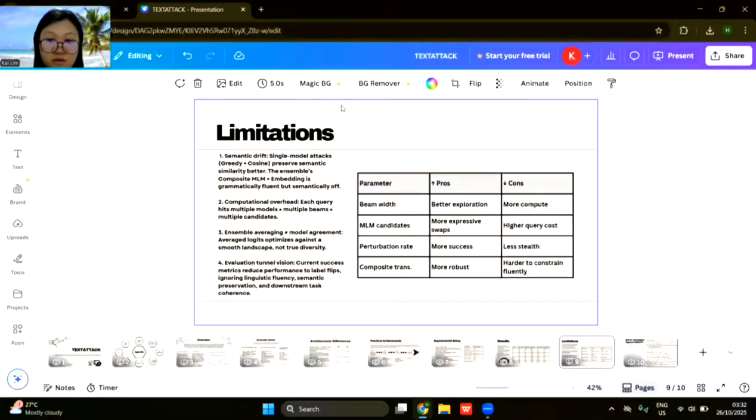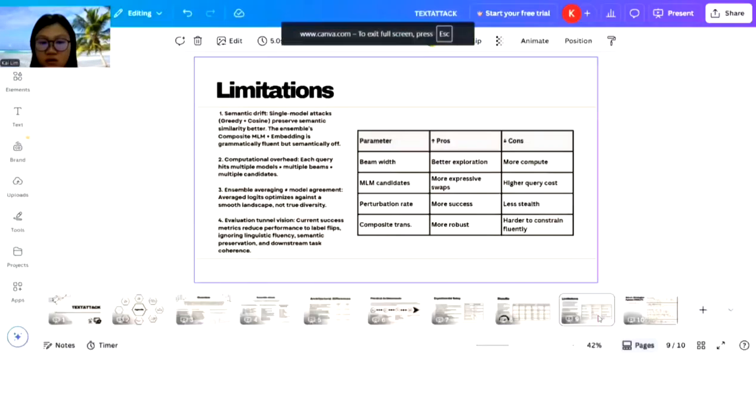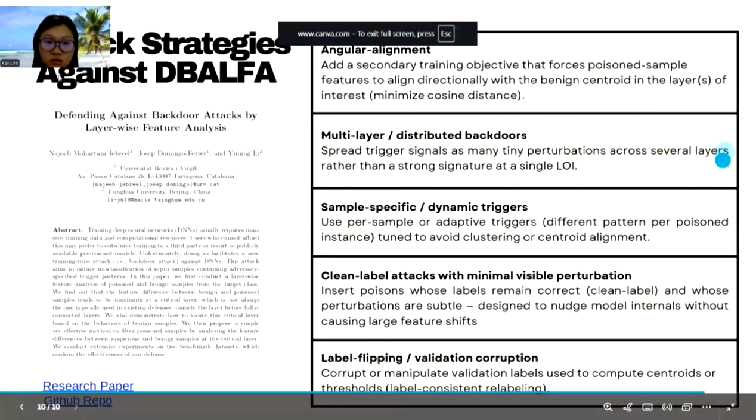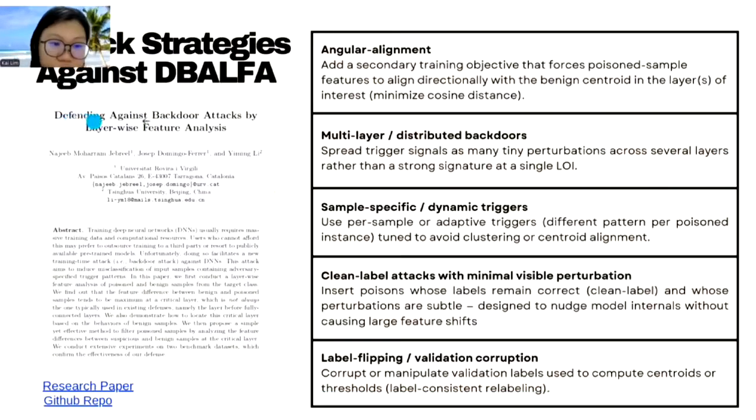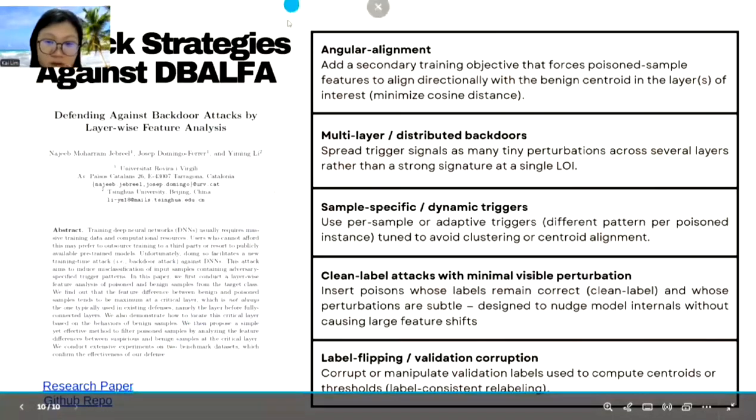So that's all for my research. Now I'll be talking about attacking this paper, attack strategies against BBALFA, defending against latent attacks by layer-wise feature analysis. I'm attacking the group safe layer to clarify that. So here's the paper, and I have 5 strategies which I propose.